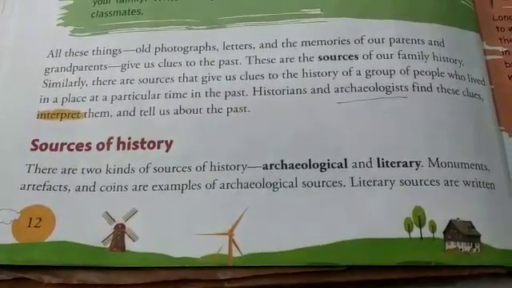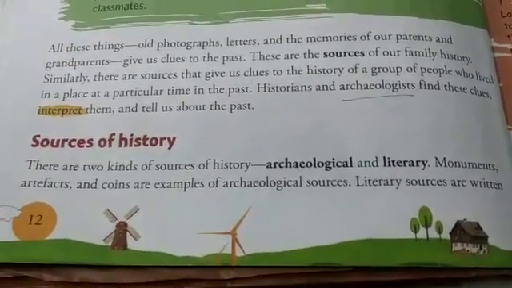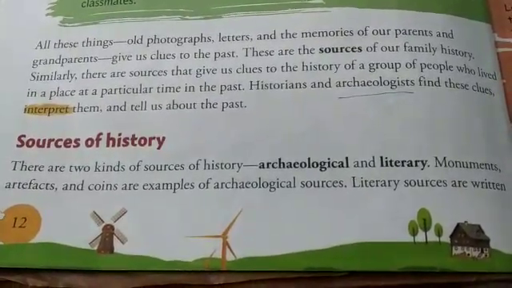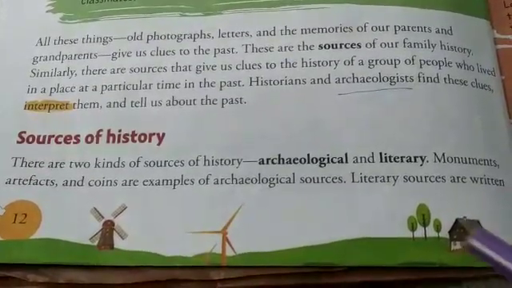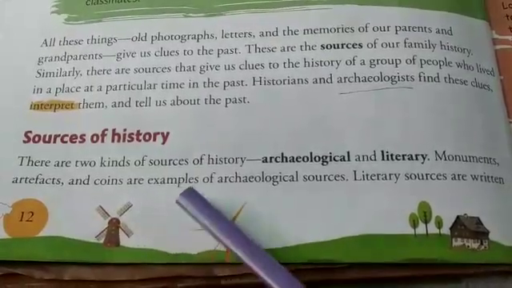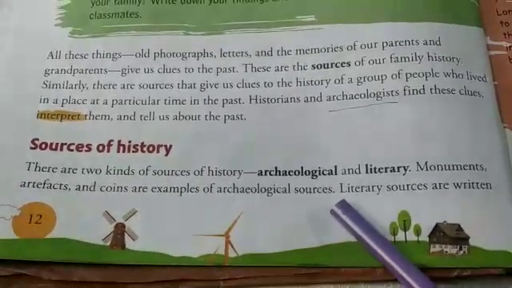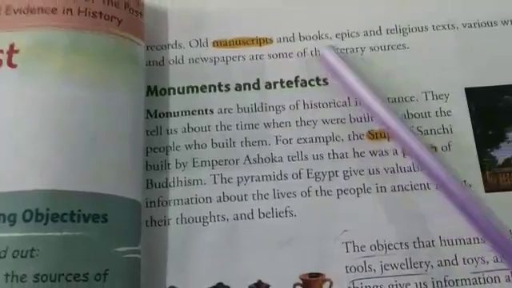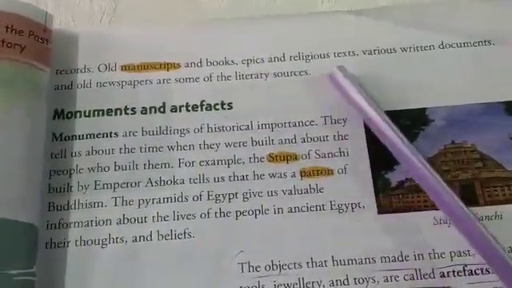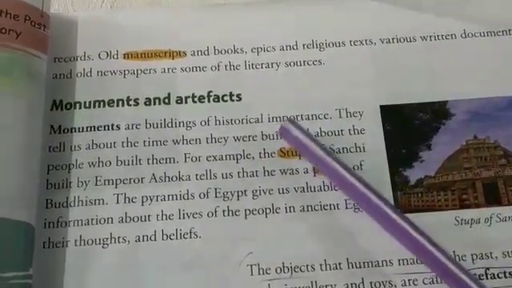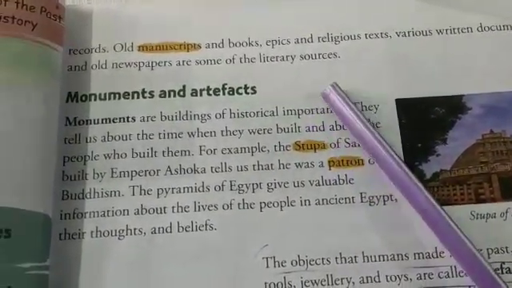The goals of archaeology are to explain the origins and development of human culture, history, etc. So here monuments, artifacts and coins are examples of archaeological sources. Literary sources are written records, old manuscripts and books, epics and religious texts, various written documents and old newspapers are some of the literary sources.